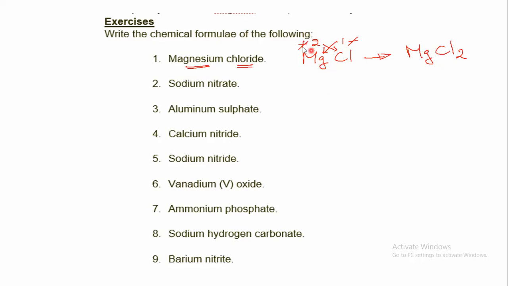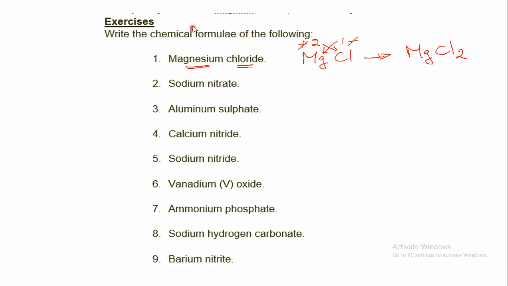The magnesium has a +2 charge. We are going to see how we get this charge. And chloride has a -1 charge. We don't mind the positive and the negative charge. We are only concerned about the numbers. And so we flip the numbers. The 1 goes to the magnesium and we don't write it. And the 2 goes to the chloride and we write it.